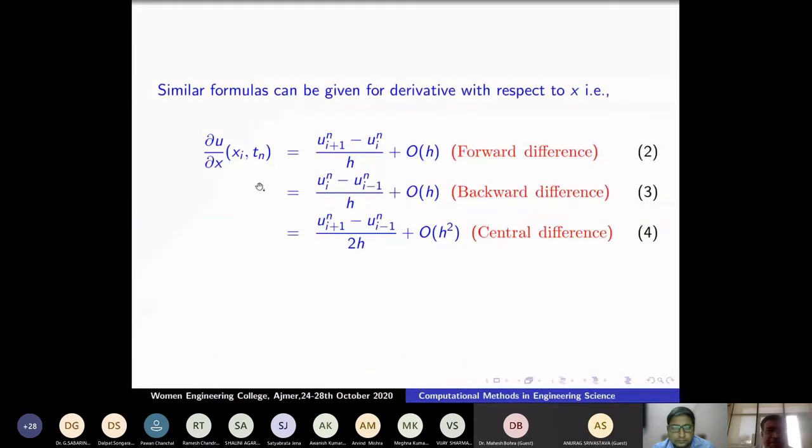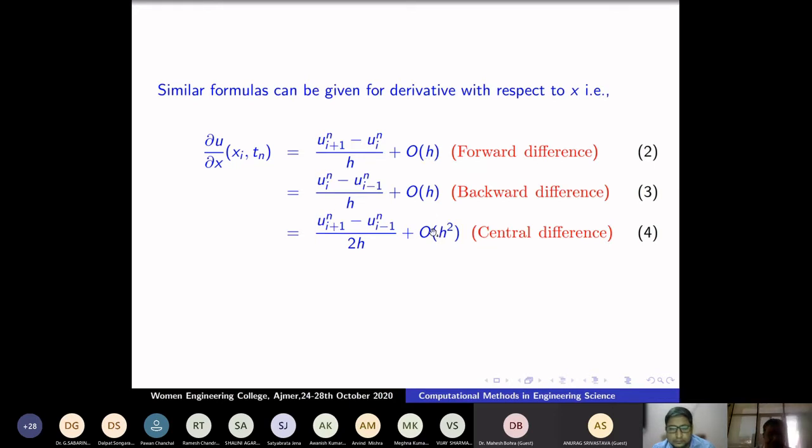Next, similarly, I approximate the x derivatives: forward i+1 minus i, a forward difference; i minus 1, a backward difference; and i+1 to i-1 central in the space variable x. So this is also order of h, order of h, order of h square.